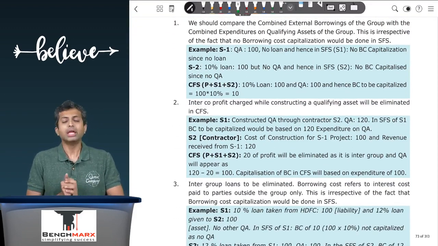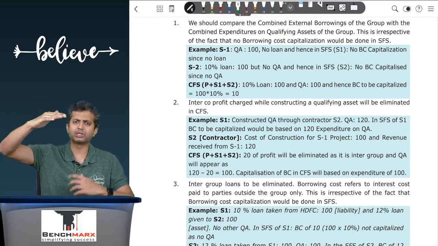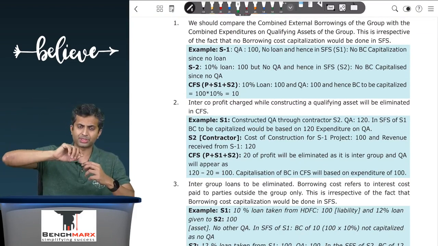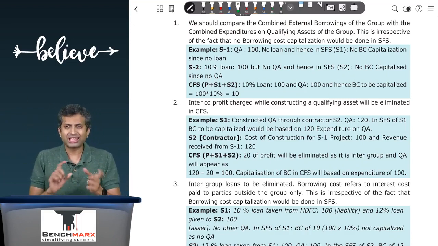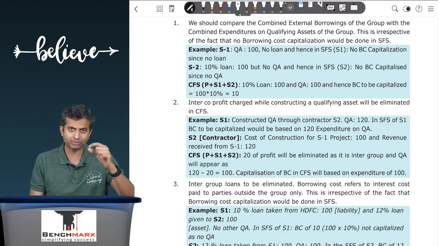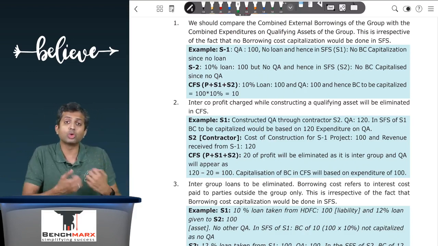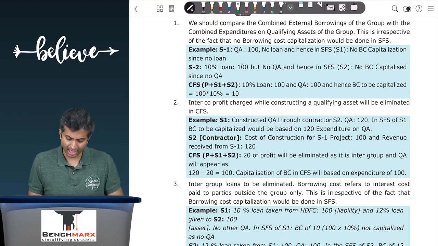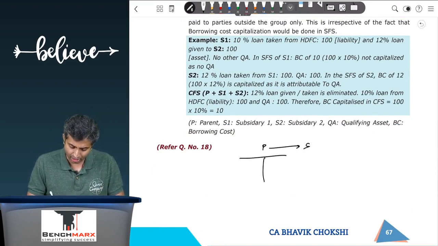And lastly, it is possible that there can be intercompany loans. So there can be a parent, there can be a subsidiary, and the parent can give a loan to a subsidiary, and the subsidiary can then give a loan to some other entity. So there can be intercompany loans. It is possible that in the books of the parent, the loan given to the subsidiary is an asset, and in the books of the subsidiary, the loan taken from the parent is a liability. So what can happen is, for example, the parent can give a loan to the subsidiary, and the parent has taken a loan at the rate of 10%. For example, it's a 10% loan.